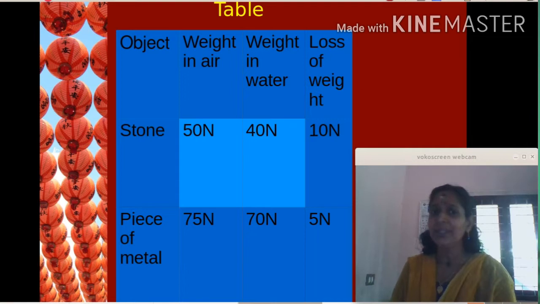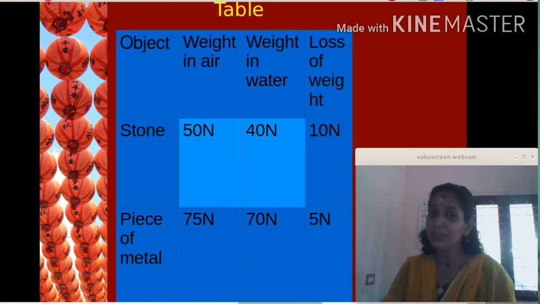Weight of the stone in air was 50 Newton. Weight in water was 40 Newton. Loss of weight is found as 10 Newton. 50 minus 40 is equal to 10 Newton. Water exerts an upward force of 10 Newton.